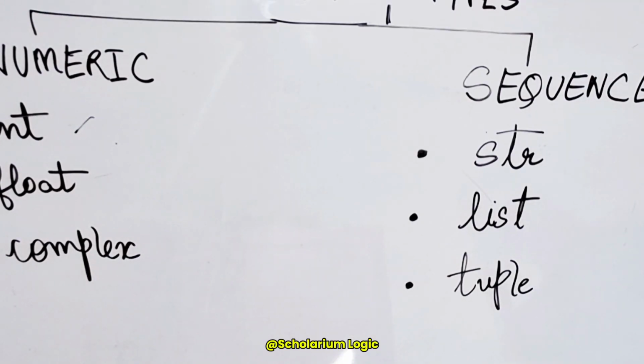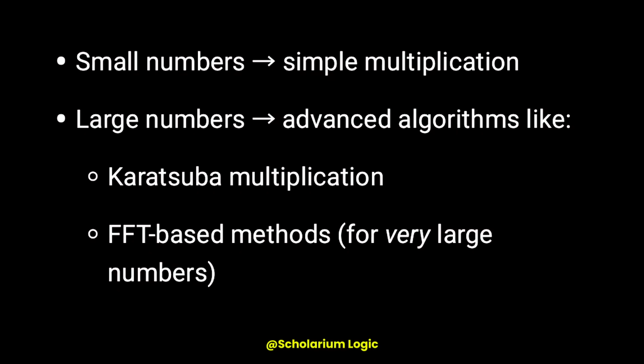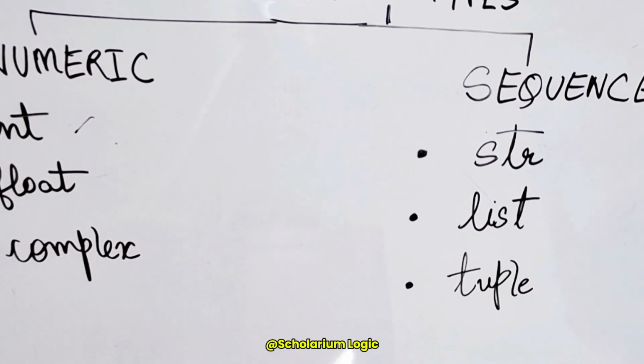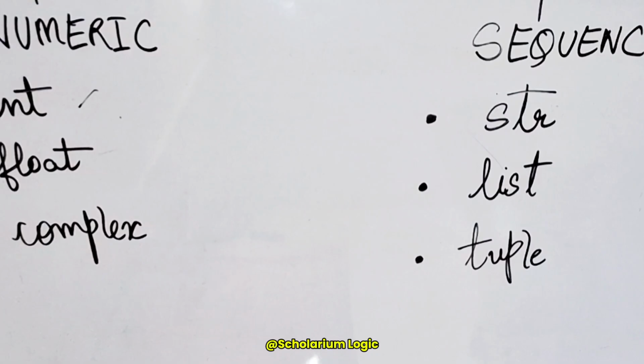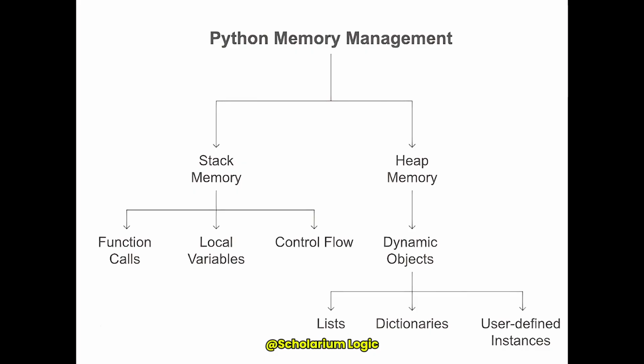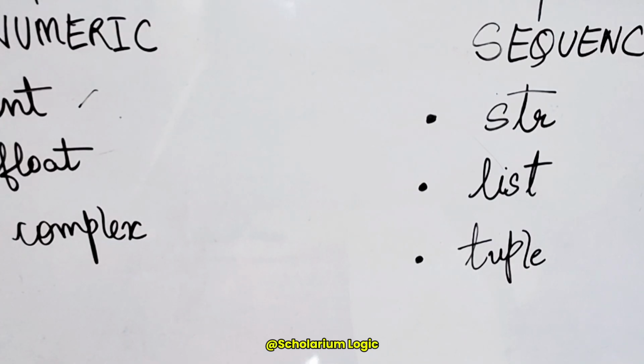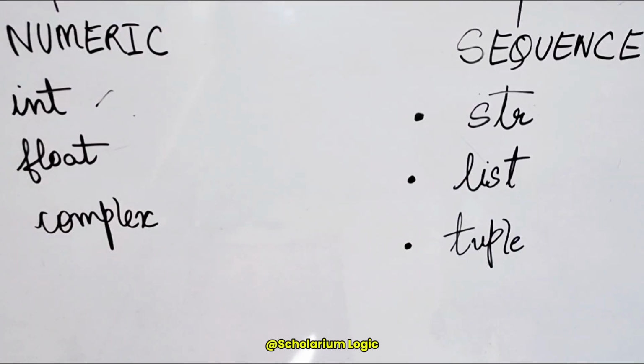And when we talk about multiplication, if there are small numbers of integers, the multiplication step is simple. Whereas for large numbers of integers, several advanced-level algorithms are used to multiply these digits. This is basically handled by CPython, and the concept over here is dynamic memory allocation: how Python allocates memory to each and every chunk which is divided. So that's it for the integer data type.